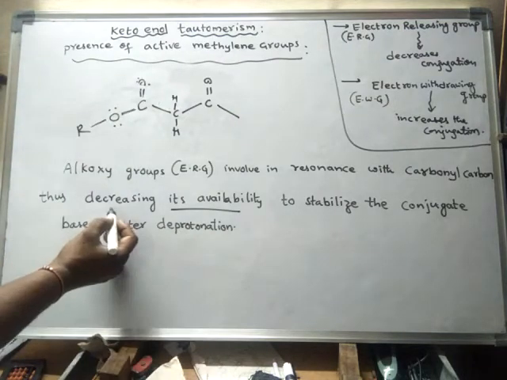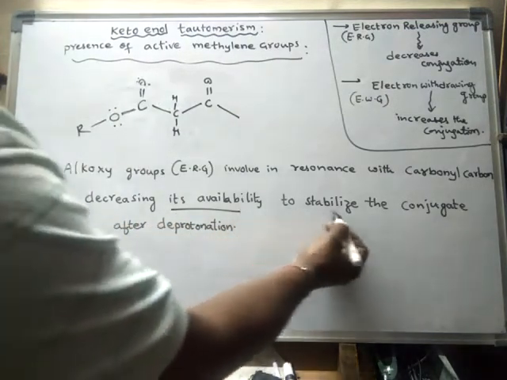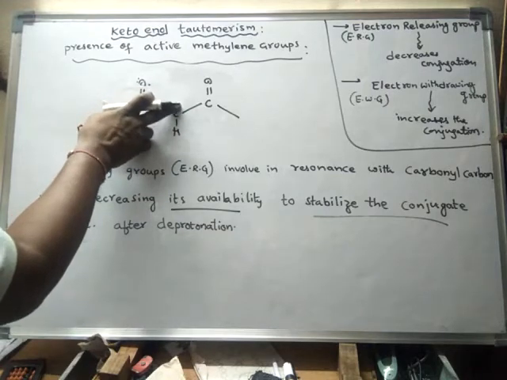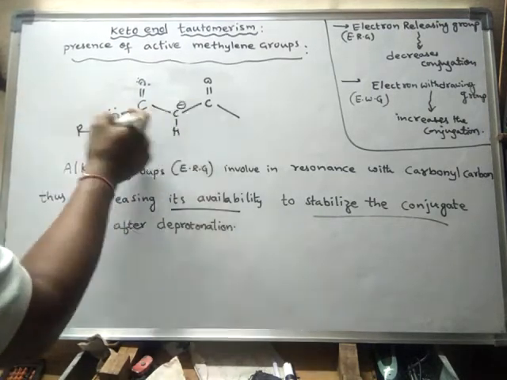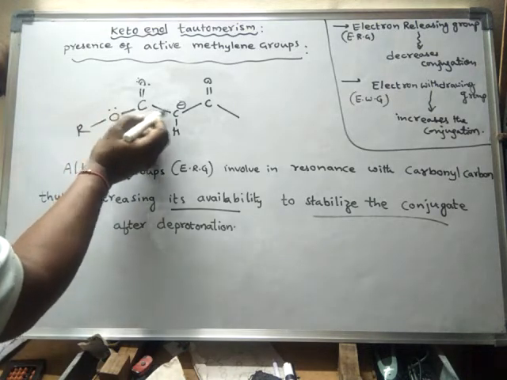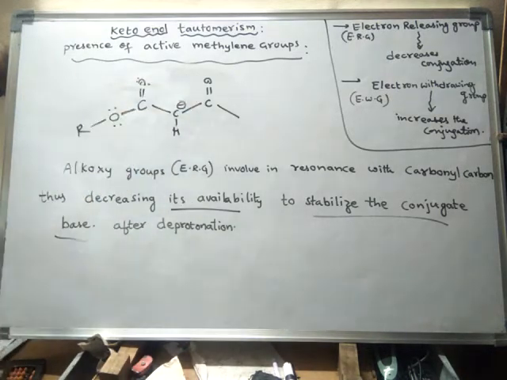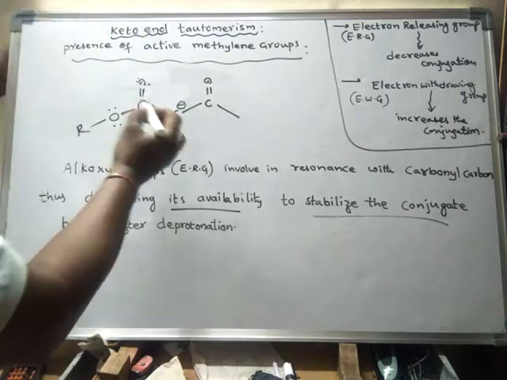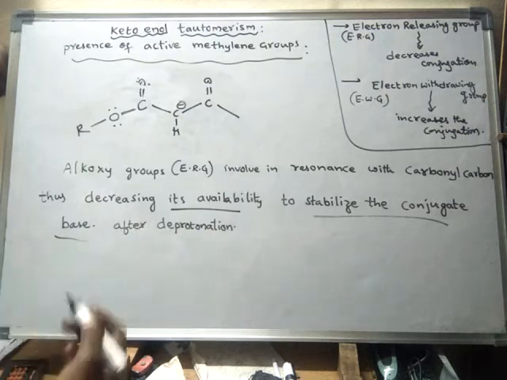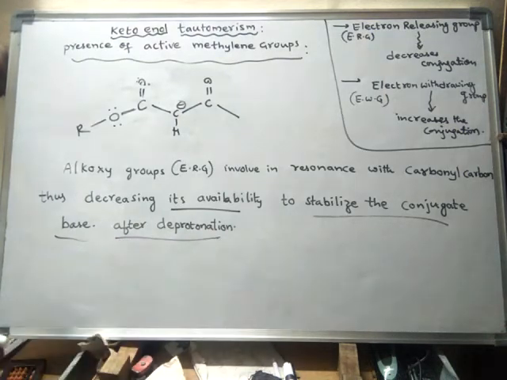So this decreases its availability to stabilize the conjugate base. What is a conjugate base? Suppose if this hydrogen is lost, then the resultant structure is said to be the conjugate base. Due to the presence of conjugation, the conjugate base which is formed after deprotonation, deprotonation meaning loss of proton, will become stable.